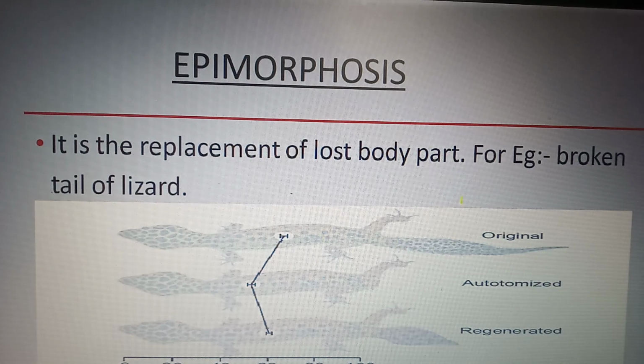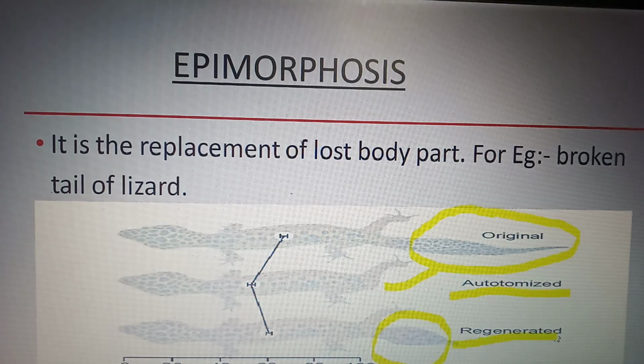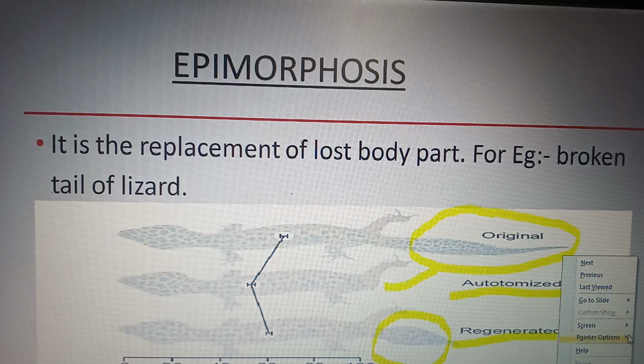Here it is the original tail of lizard. In this figure, it is amputated, means lizard lost its tail. In the next figure, the lizard regenerated its tail or replaced its lost body part. Clear?